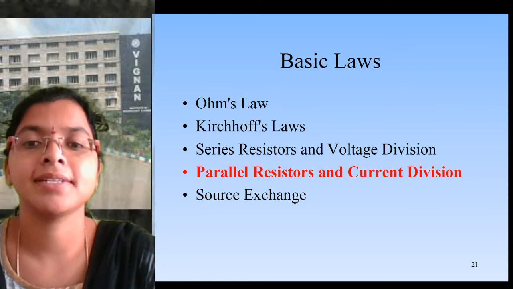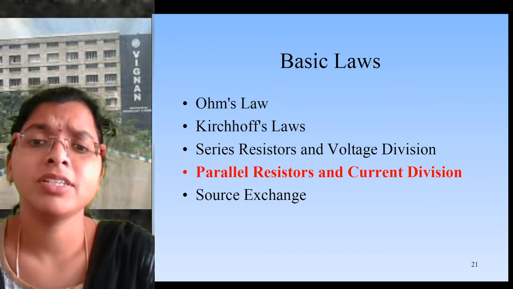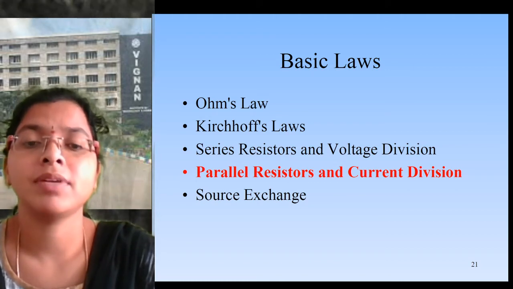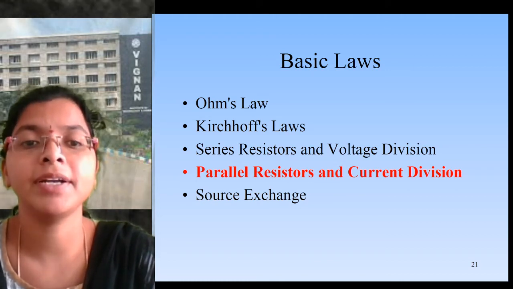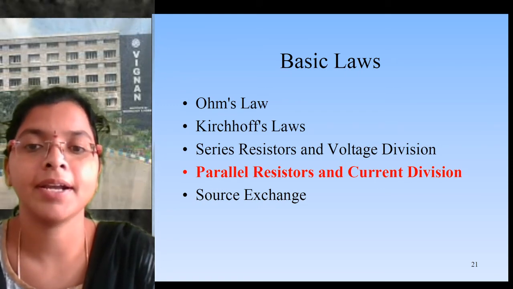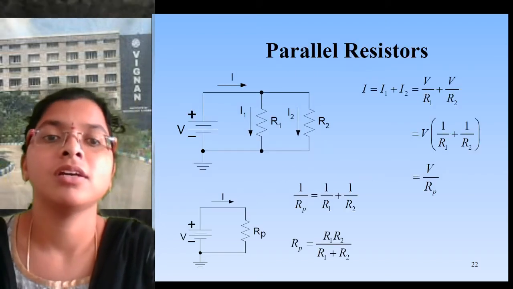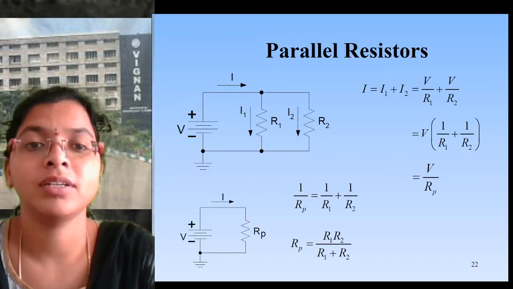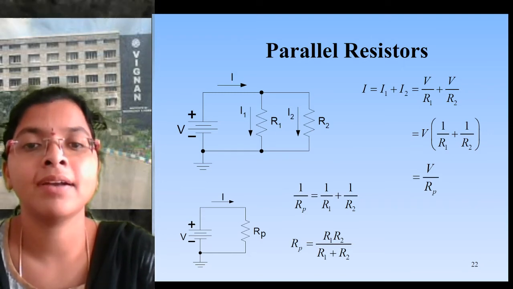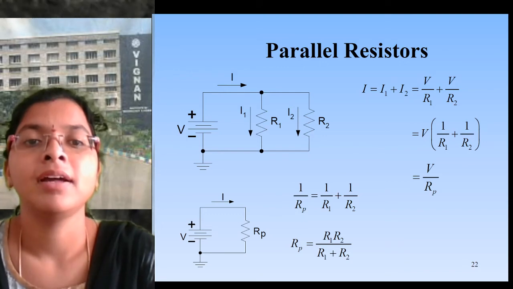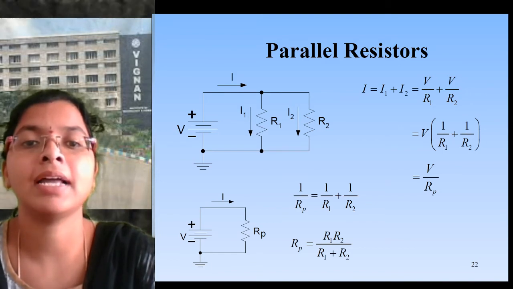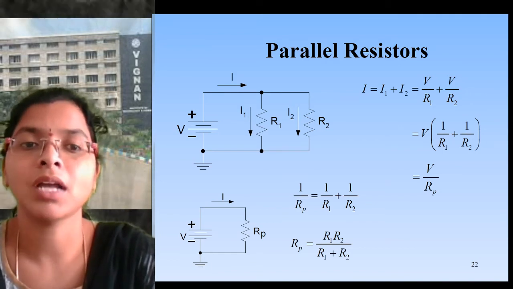And next one, parallel resistance and current division. Current division is possible only in parallel resistors, right? Voltage division is possible in series resistance. So voltage will be dividing in series resistors, and current will be dividing in parallel resistors, right? So here is current division. This is the network I already showed in parallel circuits and series circuits, which has a voltage source of V, with R1 and R2 connected in parallel, and total current I dividing into the branches: I1 into R1 and I2 into R2.